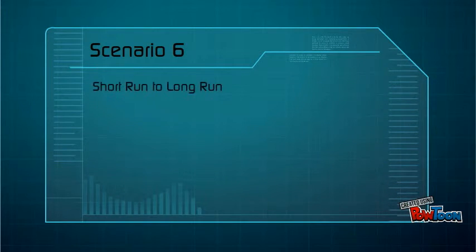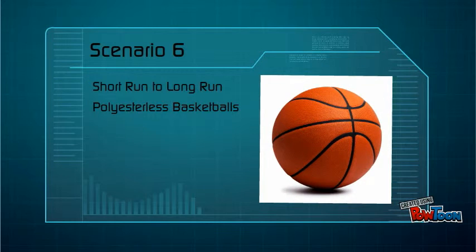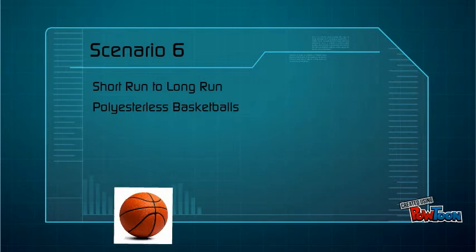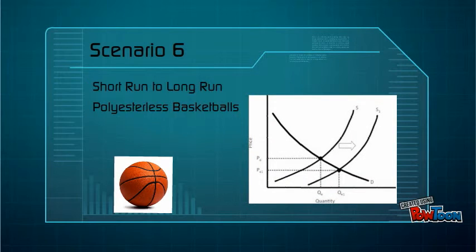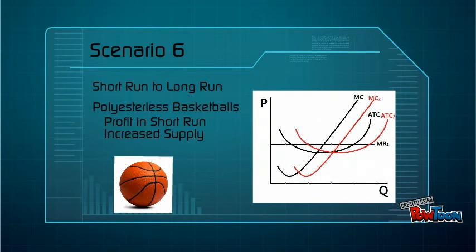Now let's examine a scenario that goes from the short run to the long run. Wilson, the company, makes a new basketball that does not use polyester, leaving more material to make soccer balls that results in a shift in supply. The firm is now already assumed to be in the short run and begins making a profit. Because of Wilson's new invention, there is an increased supply of polyester available in the short run to make soccer balls. The price of the good would go down because of this increased supply. The firm would also profit from this increased supply of polyester. Then, since firms continue to exit and enter in perfect competition, the firm will eventually go back to breaking even in the long run.